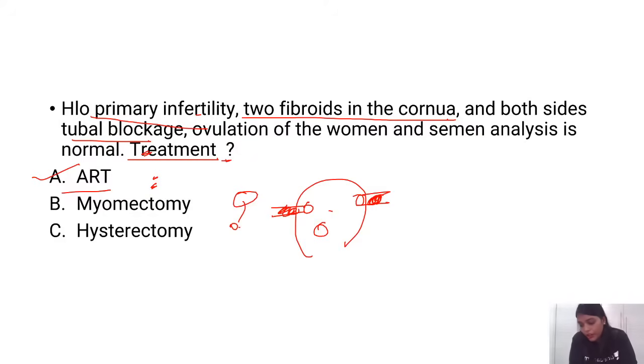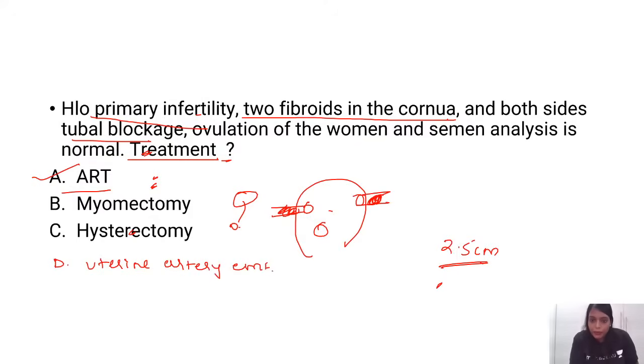Was it intramural or was it... So the size of the fibroid is 2.5. There are almost 2.5 centimeters, 2 fibroids. So one more option was uterine artery embolization. Okay, so one more very important point here, guys. Whenever you have a patient coming to you with infertility, you should never do uterine artery embolization.